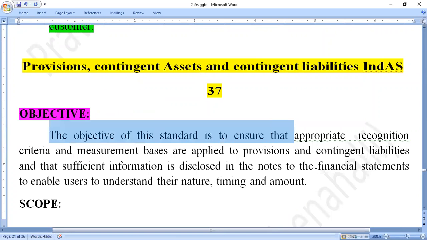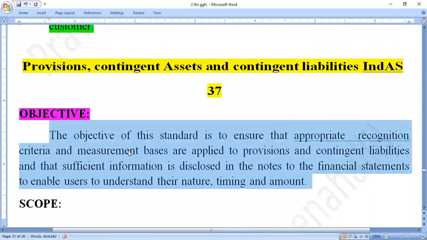So why do we introduce this accounting standard? The basic objective of this standard is to ensure that appropriate recognition criteria and measurement bases are applied to provisions, contingent liabilities and contingent assets, and that sufficient information is disclosed in the notes to the financial statements to enable users to understand the nature, timing and amount of each and every transaction. Here, the basic objective of this standard is to give guidelines regarding recognition.